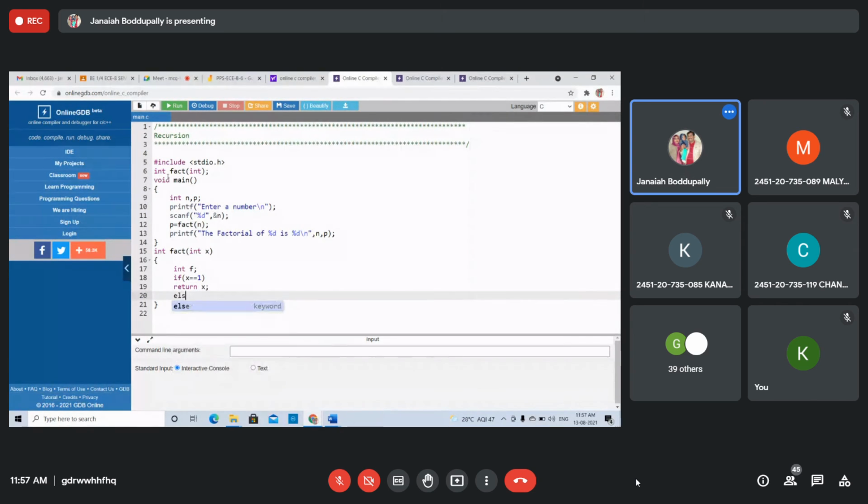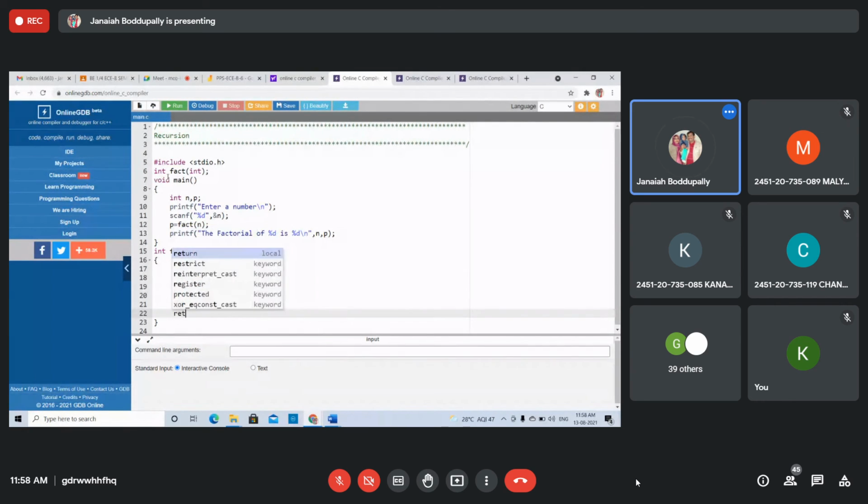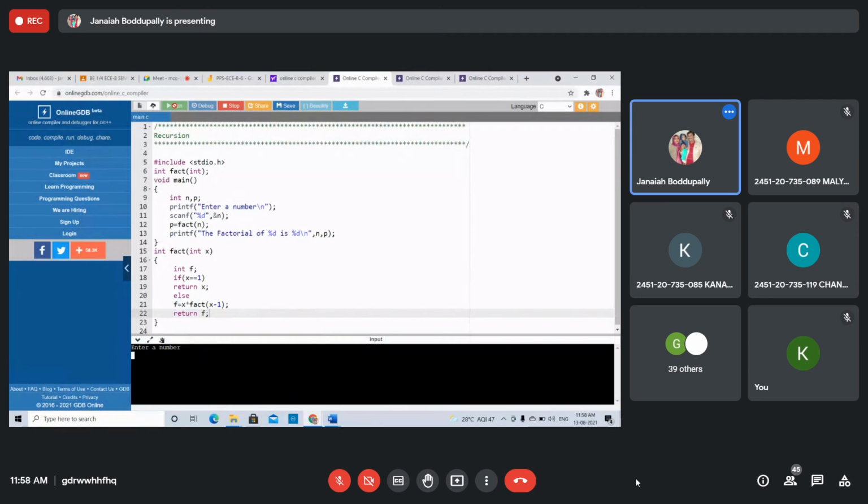Else f equals to x into fact of x minus 1. And return f. That's it. Immediately control goes. Just enter a number 5. Factorial of 5 is 120. We know how to find the factorial.